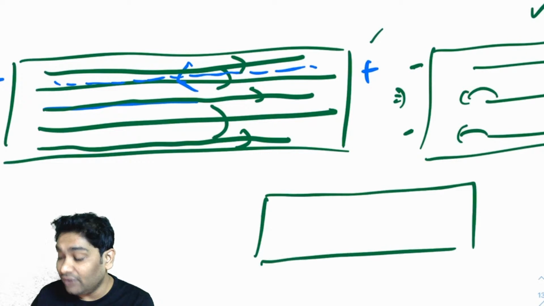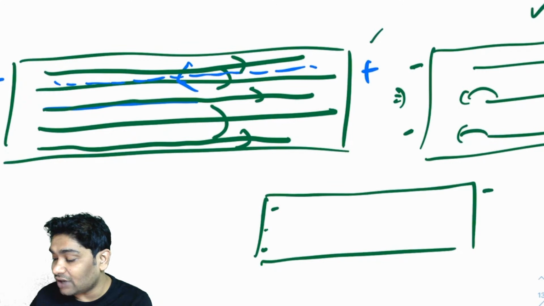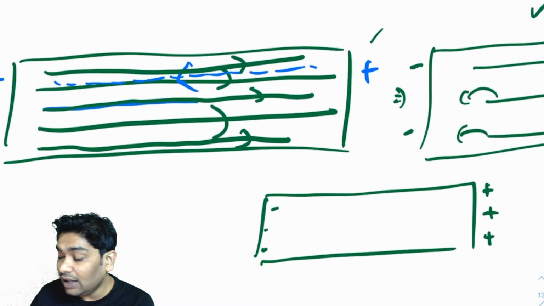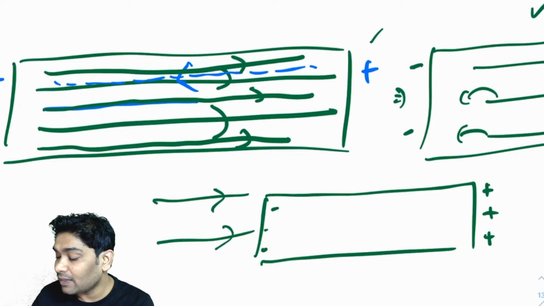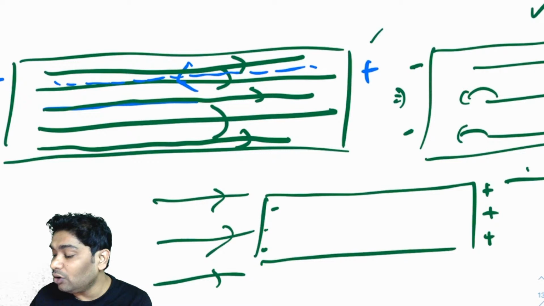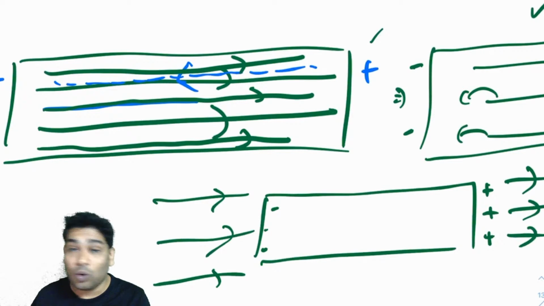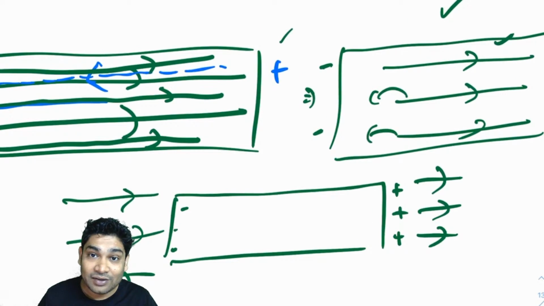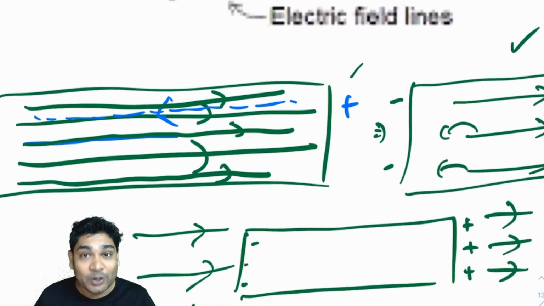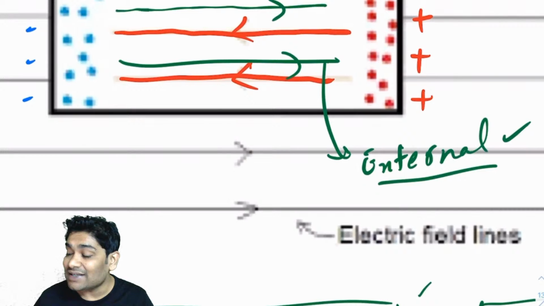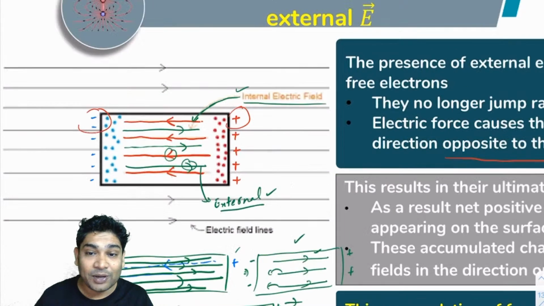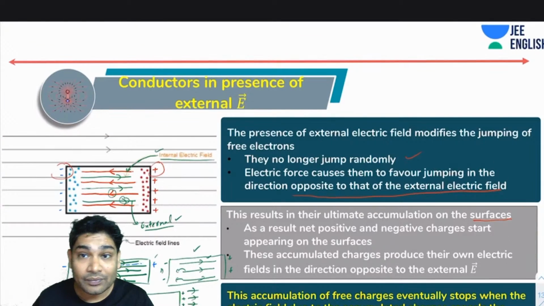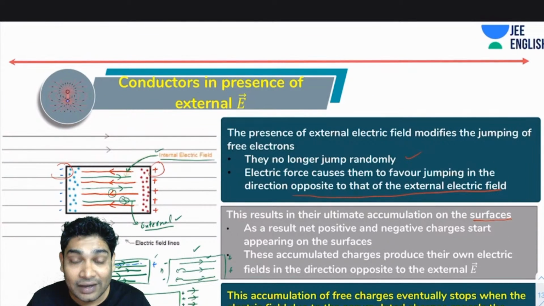So soon there will be a situation when there is negative charge here, there is positive charge here, and there are fields outside. But there are no fields inside. So inside all the fields would disappear. Why? Because as superposition, these two will cancel each other out. This guy will cancel this guy. Okay, I hope you guys followed that. Let me know if you followed that. I hope there is no confusion about that.